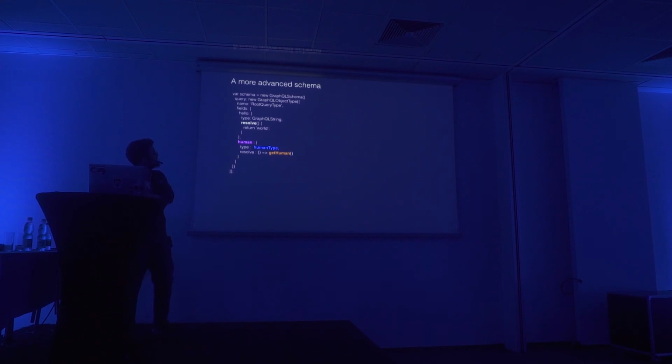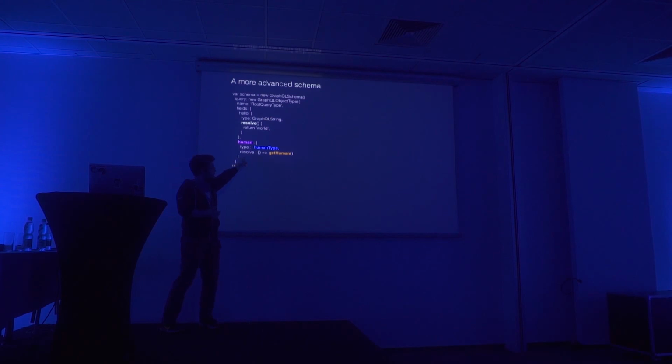More code. Surprise. Okay. So at this point, we have our old resolve with world. We're not so interested in that one anymore, but we add another one that looks more fun. We call this one human. And we give it a type, human type, and the resolve function is now more advanced. It's calling a method called getHuman.